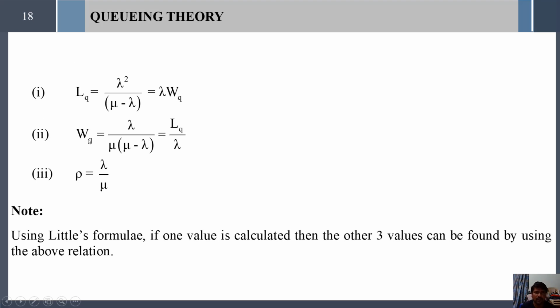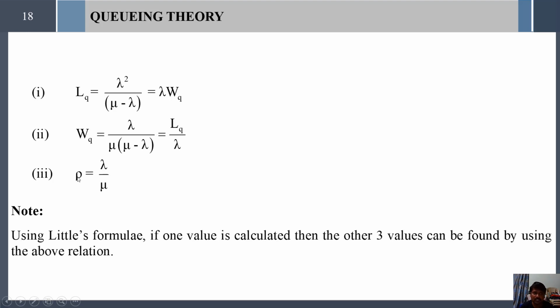This fourth formula is nothing but WQ, I mean waiting time in the queue. That waiting time in the queue can be defined as LQ divided by lambda. So if you know LQ, then by substituting the lambda value, we can find WQ easily. Otherwise, by having the arrival rate and service time distribution, we can find out the waiting time in the queue.